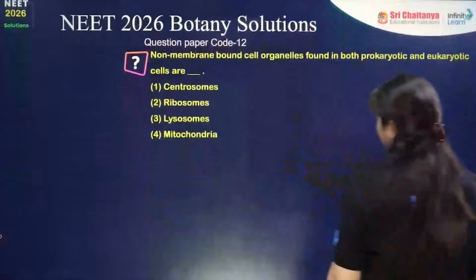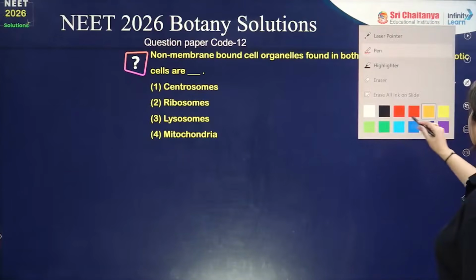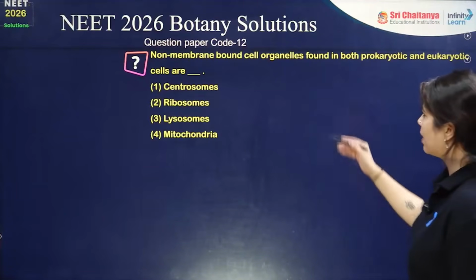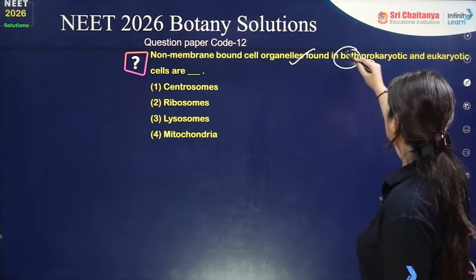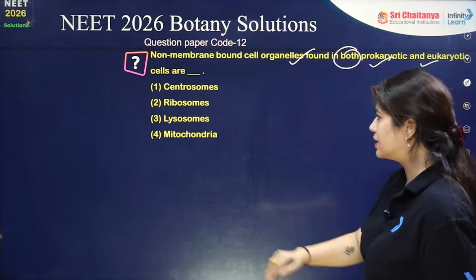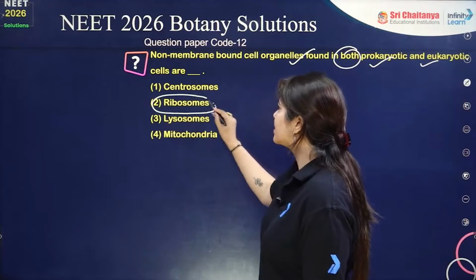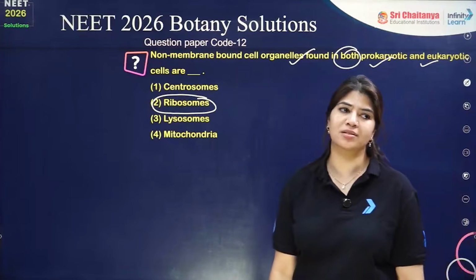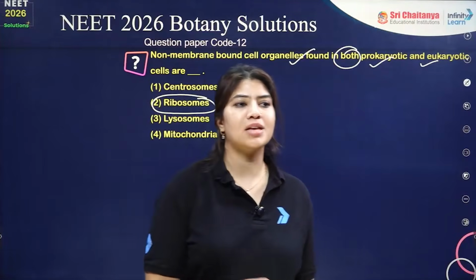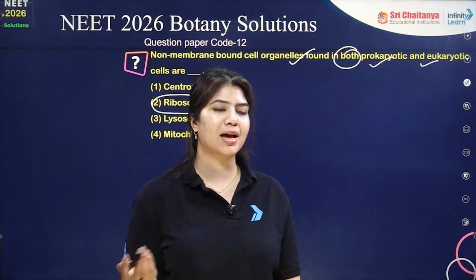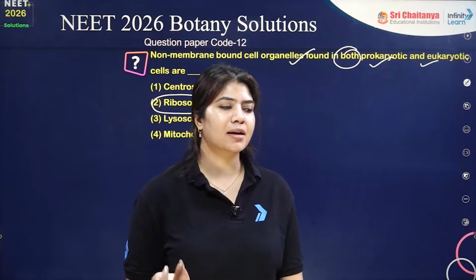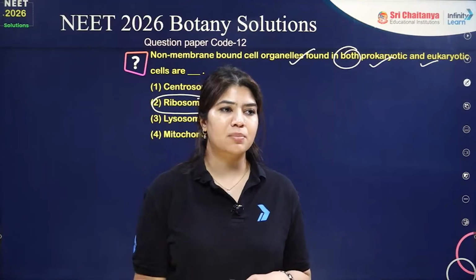Okay. Moving on to the next question, which is non-membrane bound cell organelle found in both prokaryote as well as eukaryote. Very, very easy question. It is my ribosome, which is the membraneless organelle found in both prokaryotes as well as eukaryotes. In the prokaryotes, we're going to have very few organelles, and we don't have any single membrane bound organelle. We don't have any double membrane bound organelle.